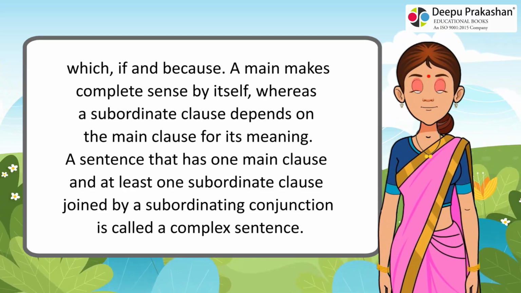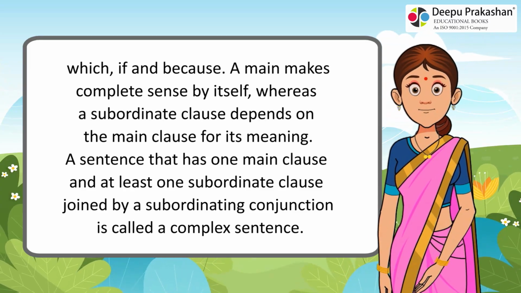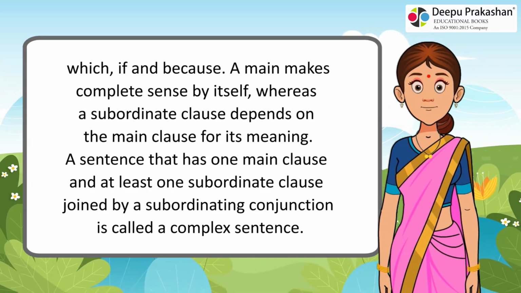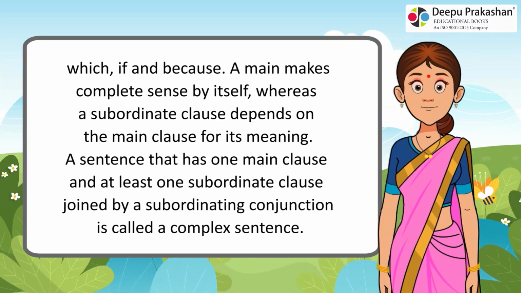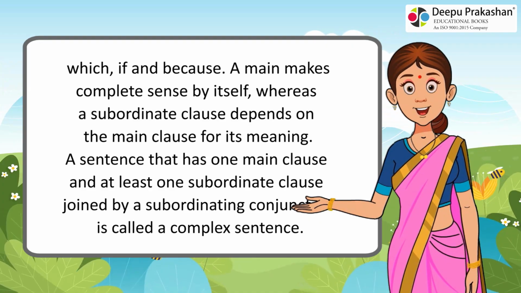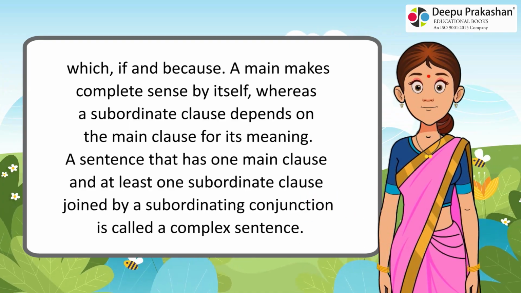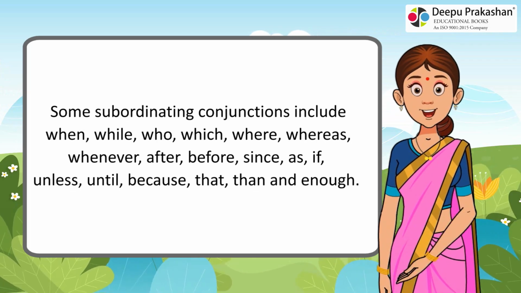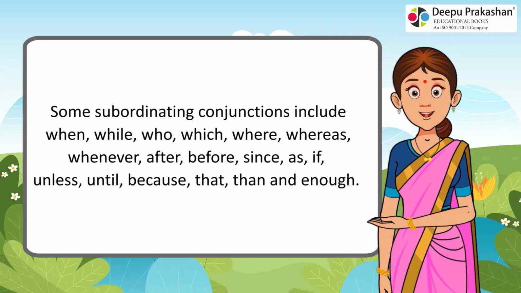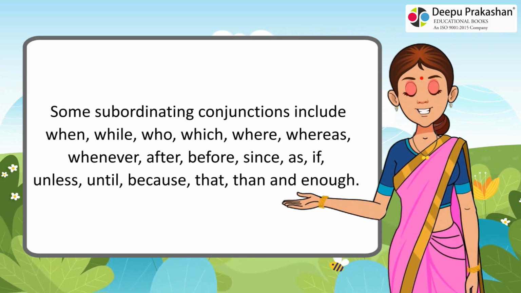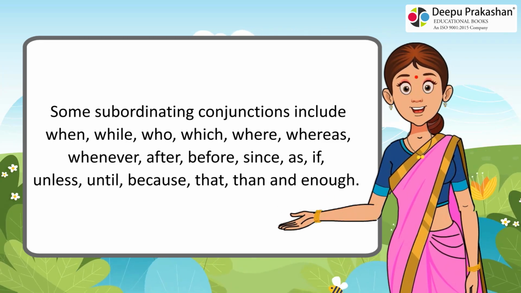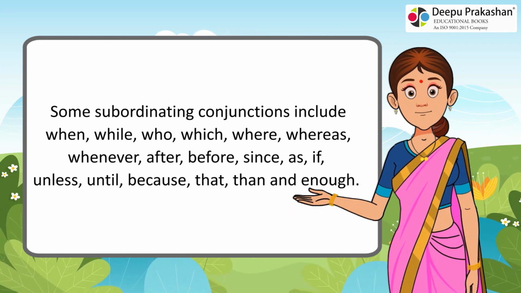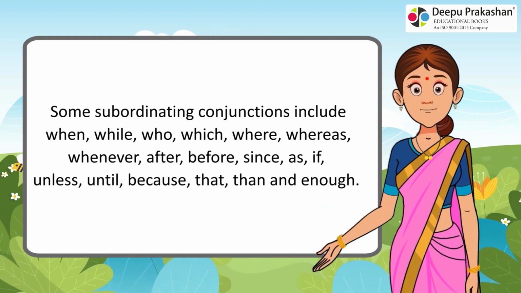A main clause makes complete sense by itself, whereas a subordinate clause depends on the main clause for its meaning. A sentence that has 1 main clause and at least 1 subordinate clause joined by a subordinating conjunction is called a complex sentence. Some subordinating conjunctions include when, while, who, which, where, whereas, whenever, after, before, since, as, if, unless, until, because, that, than, and enough.